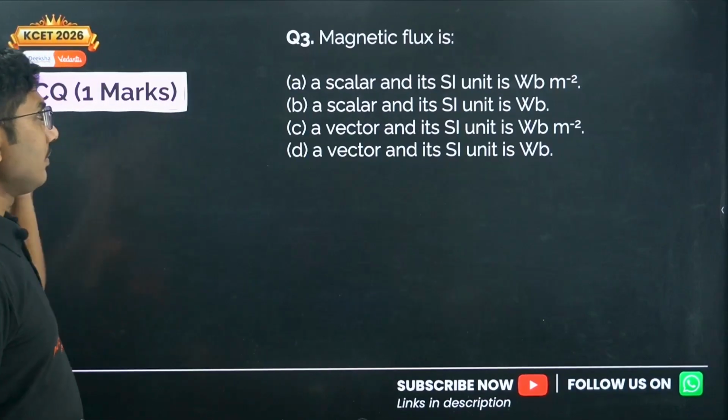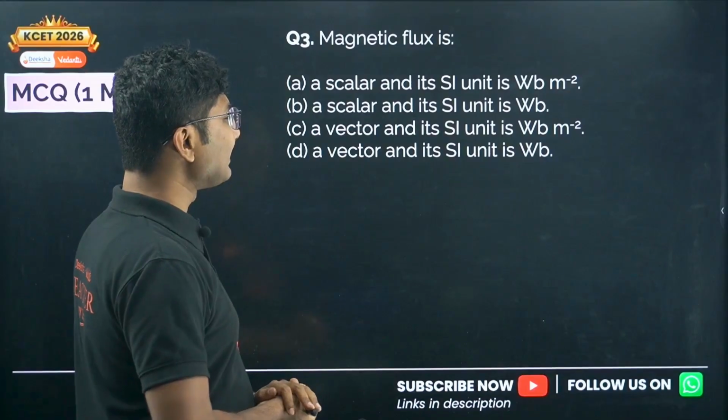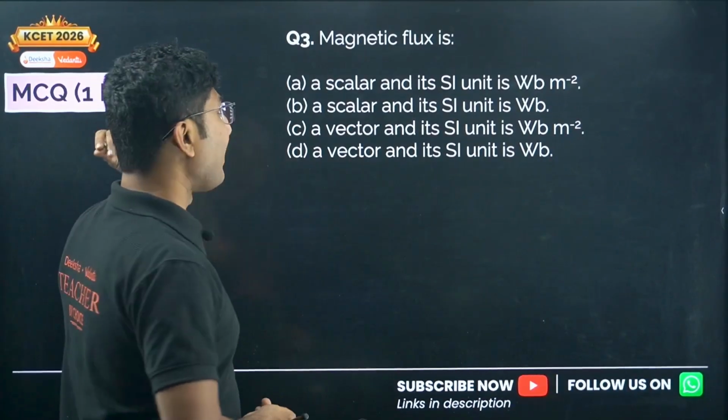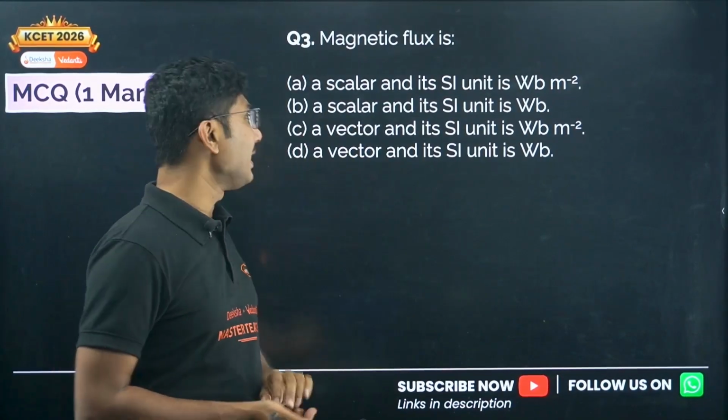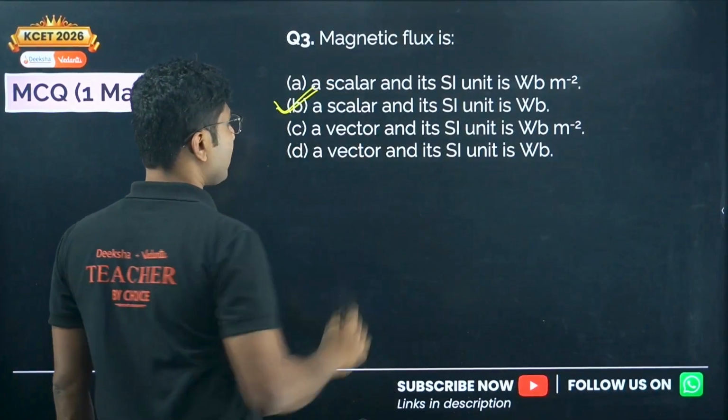Now next question: magnetic flux is a scalar quantity and its SI unit is Weber. Okay, magnetic flux is a scalar quantity and its unit is Weber. So the correct answer is option B.